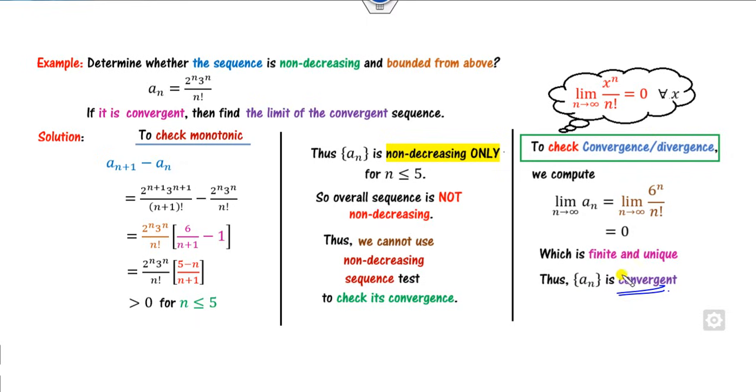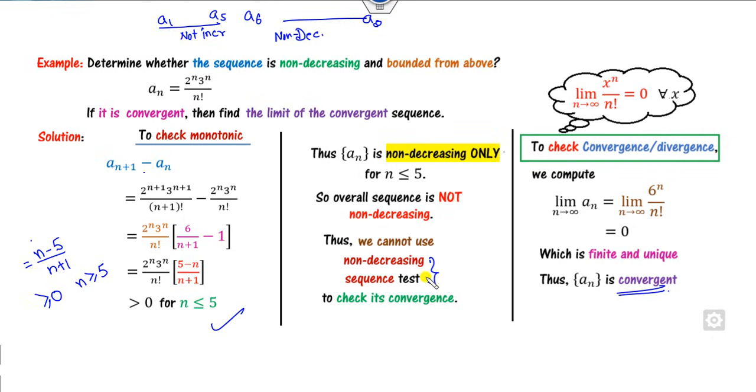Remember, in this case, if my expression were like this, for example, if this term became like this, then it is greater than 0 whenever n is greater than or equal to 5. Fine. So since the majority of them, from a1 to a5 is not increasing, while most of them up to infinity are non-decreasing, then you can apply this test, because the majority of them satisfy this property, while in this example only a few values are satisfied but not the majority of them.